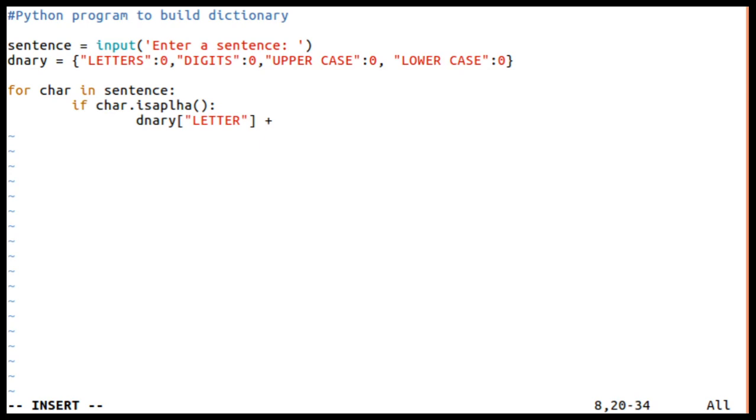I'll use a shorthand, plus equal to 1, to increment. It means if it is an alphabet, nothing but a letter, so I'm going to increment the count.